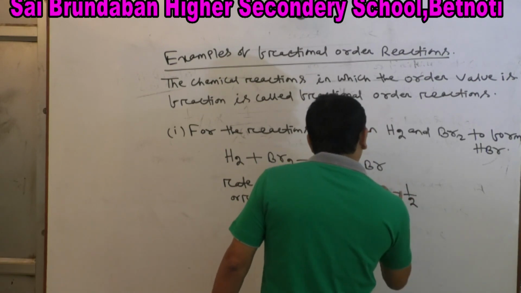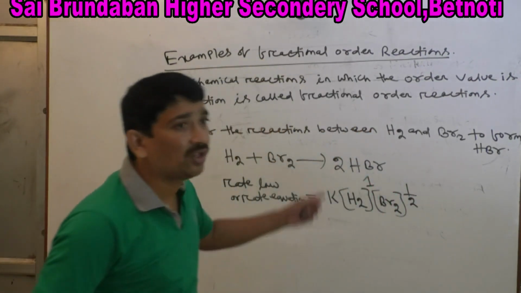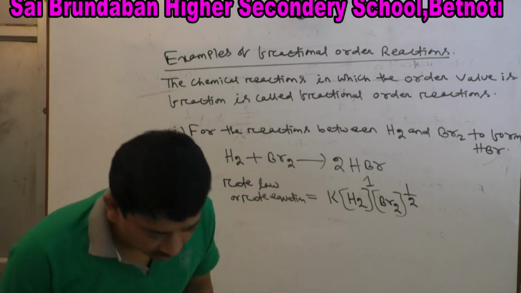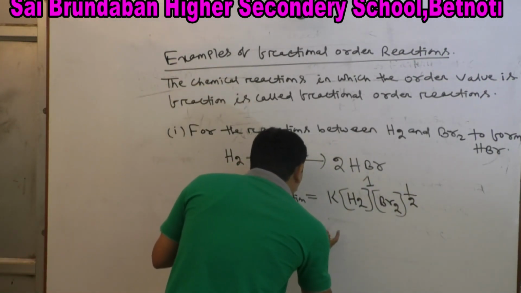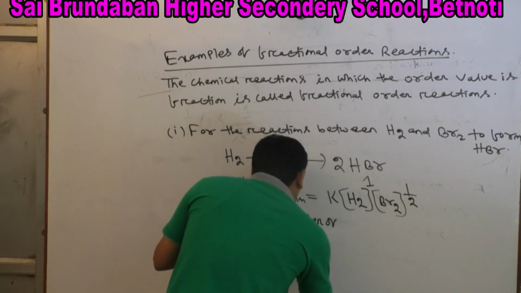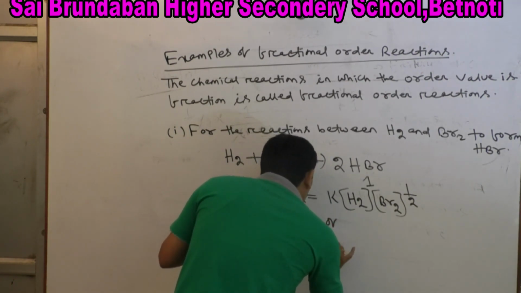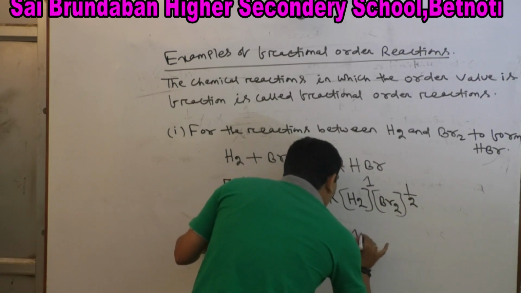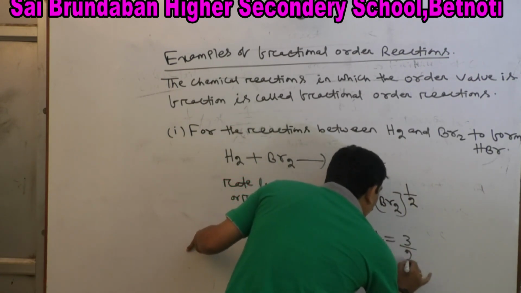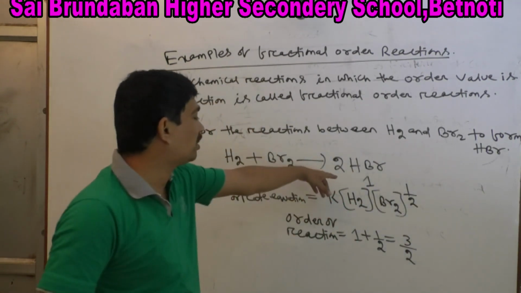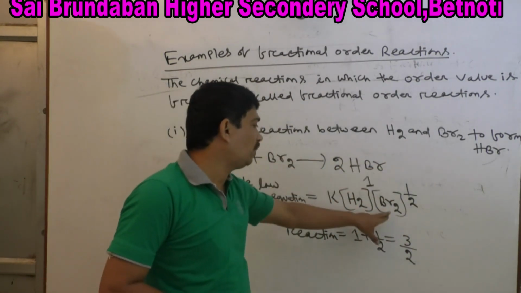So what is the order of reaction? Order equals 1 plus half, that is 3 by 2. This reaction is first order with respect to H2 and half order with respect to Br2.